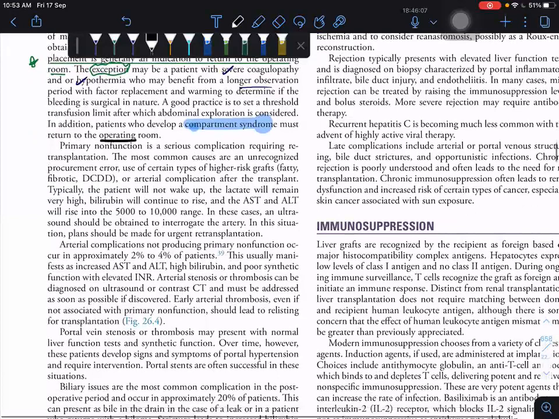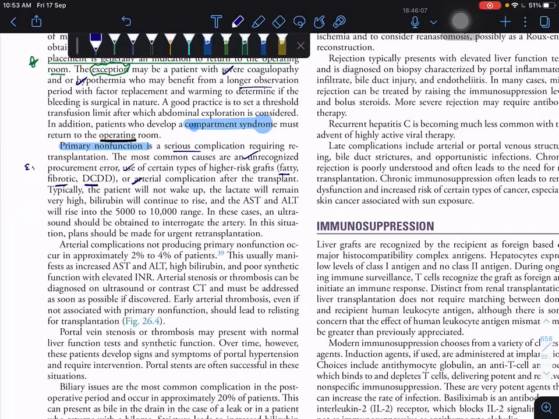Next complication is primary non-function. Primary non-function is a very serious complication. What are the common causes? Unrecognized procurement error, use of certain types of high-risk grafts like fatty, fibrotic, or DCD grafts, or arterial complication after the transplantation. These are the causes of primary non-function.